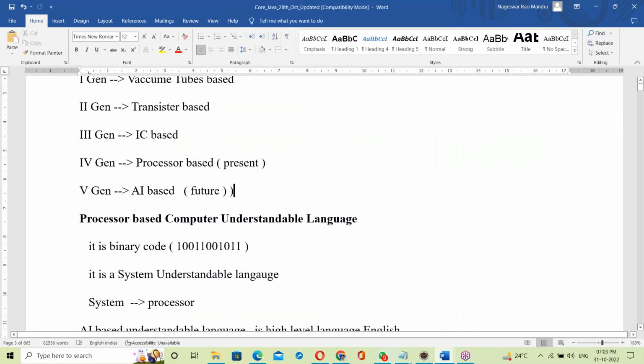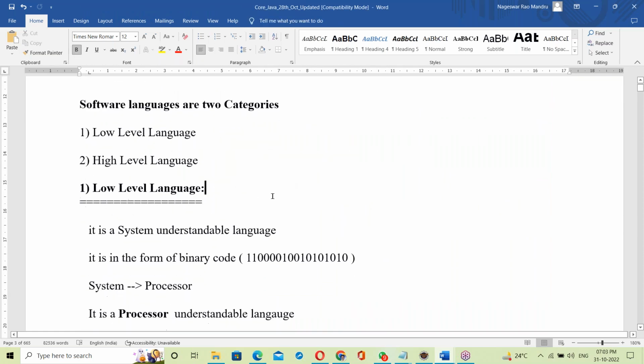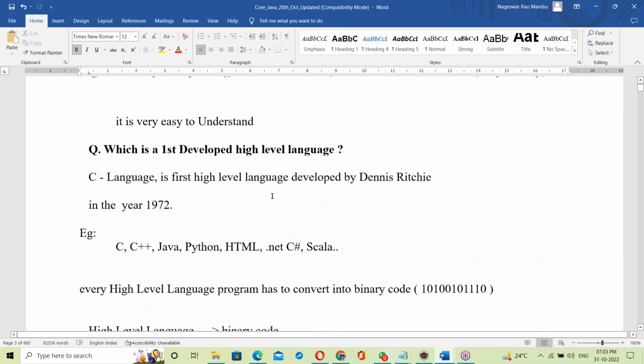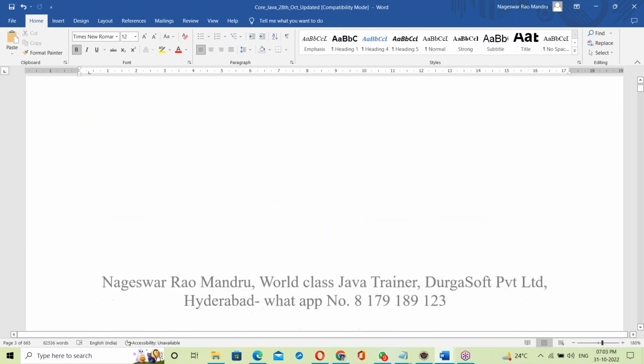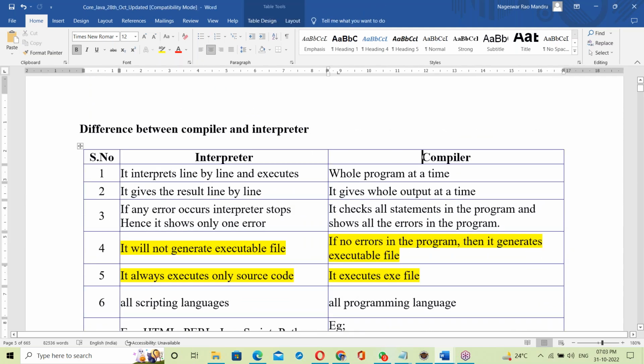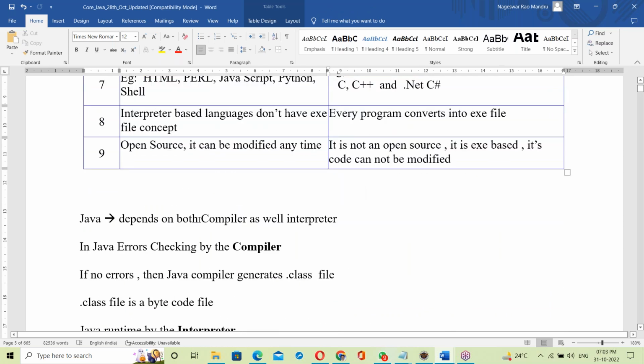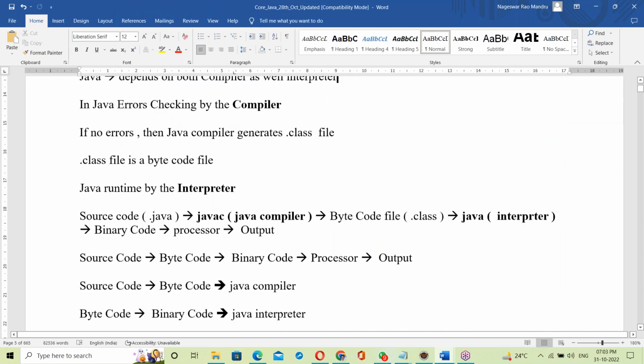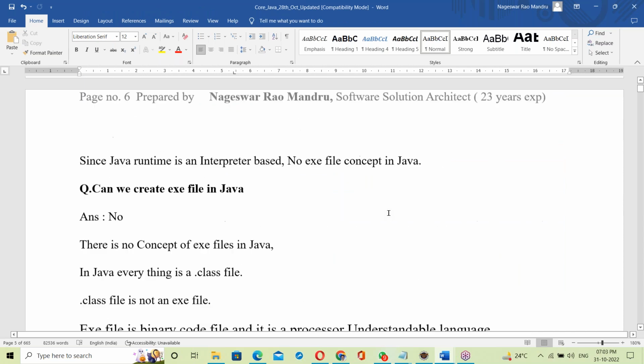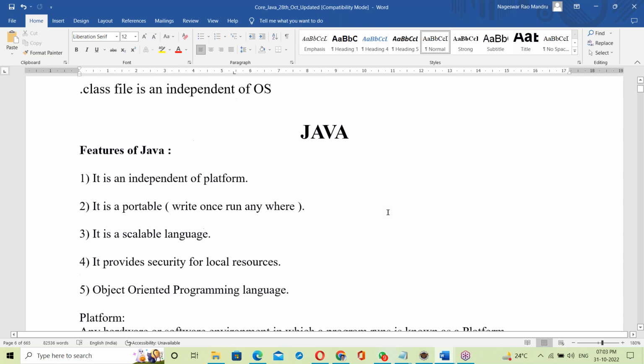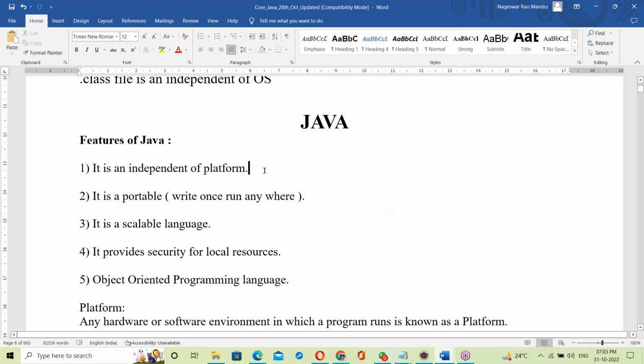Generation of computers was completed. Next, interpreter and compiler were also completed. Java depends on both the compiler as well as the interpreter. So this topic is also completed. Next, Java is an independent platform. How did Java make us an independent platform? This topic we should discuss today.